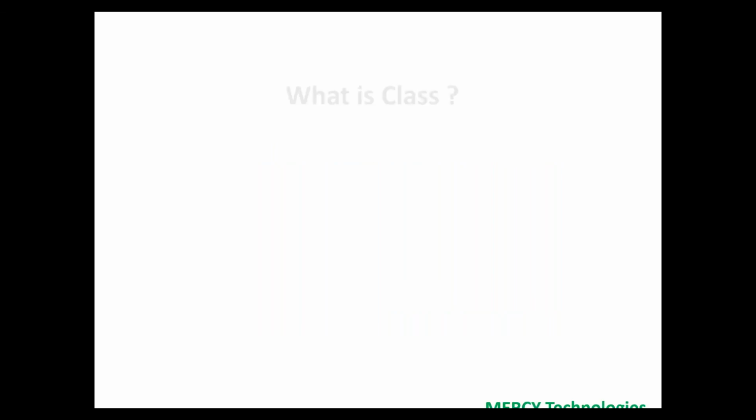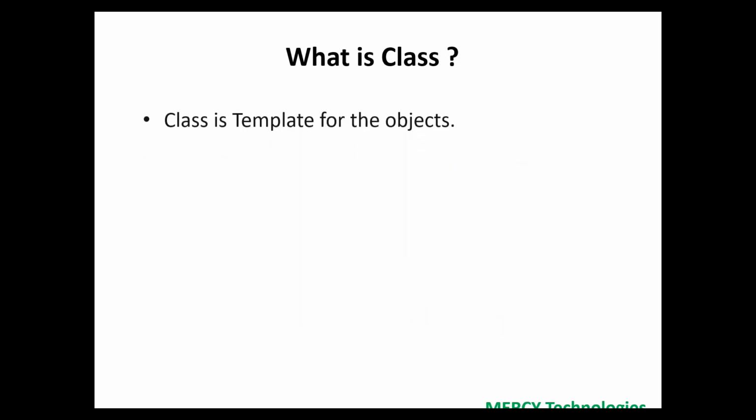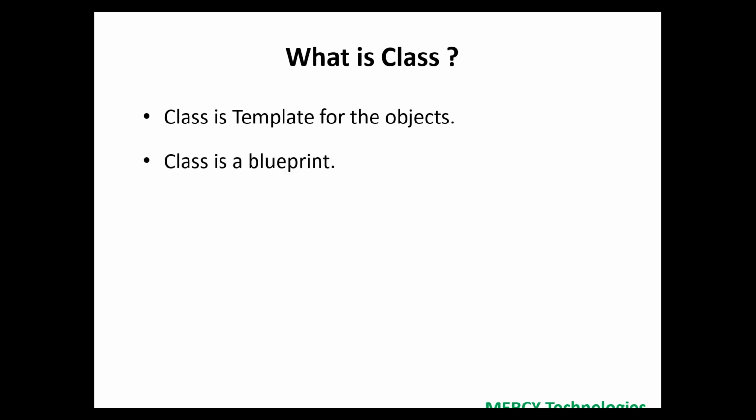So first let's see about class. What is a class? We can say class is a template for the objects, or you can say class is a blueprint. Before building a building, the site engineer or building engineer gives a high-level blueprint.